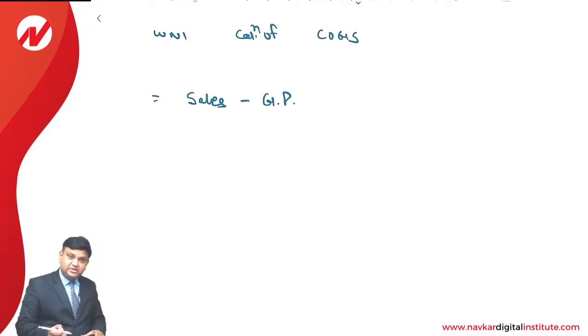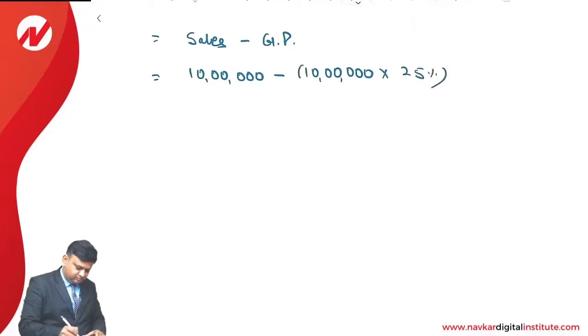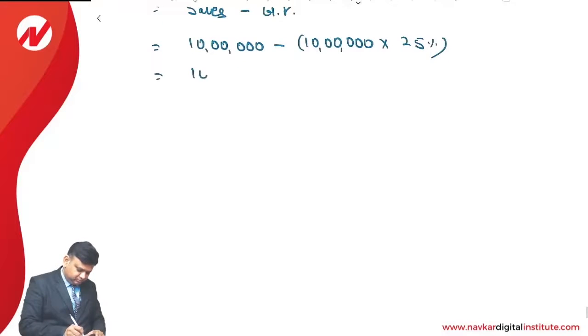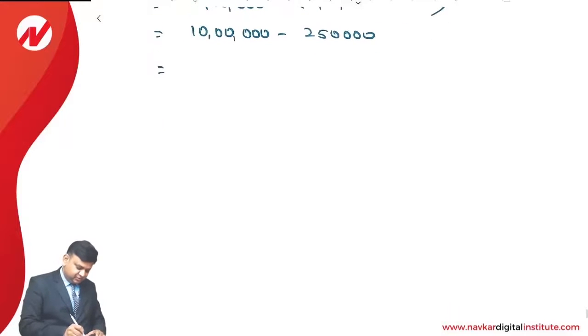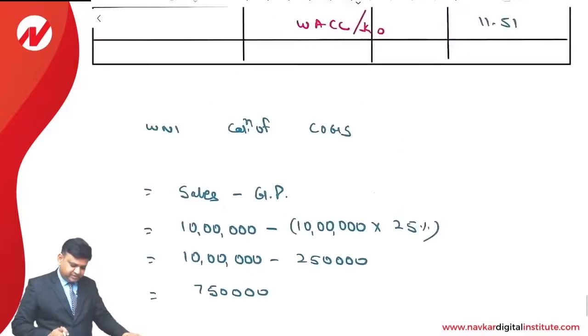It is sales minus gross profit. Sales is 10 lakhs minus gross profit, which is 10 lakhs into 25%. So 10 lakhs minus 2,50,000 comes to 7,50,000. This is the way, first of all, COGS will be found.